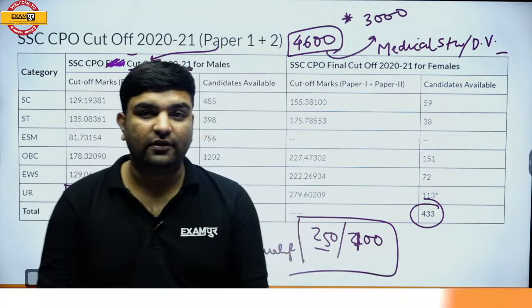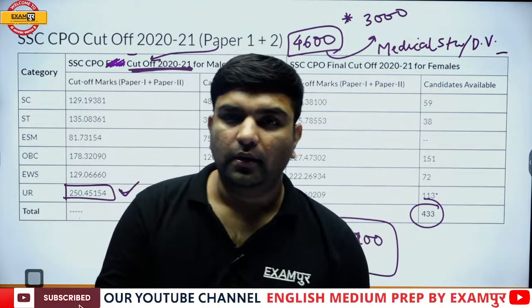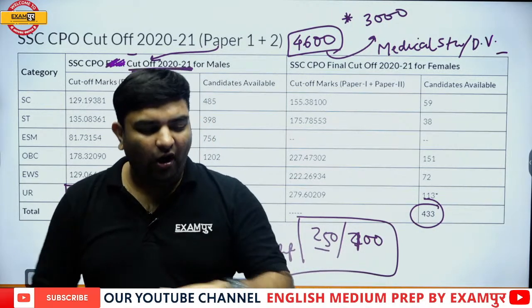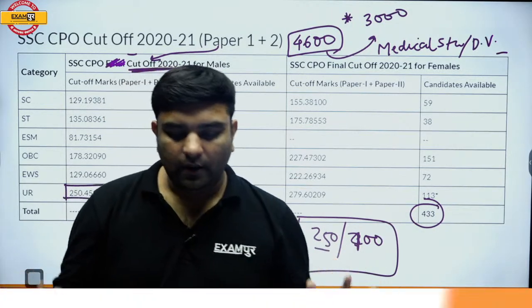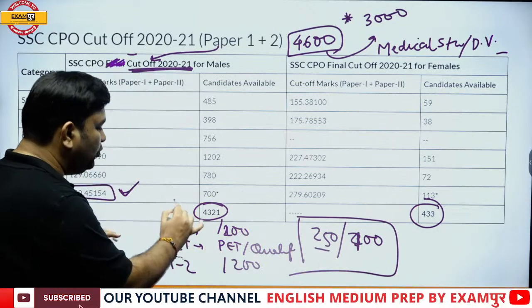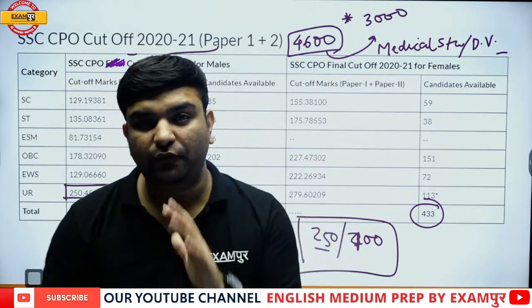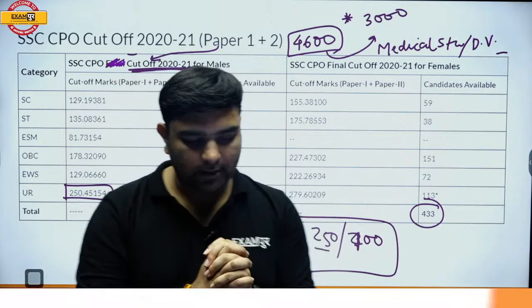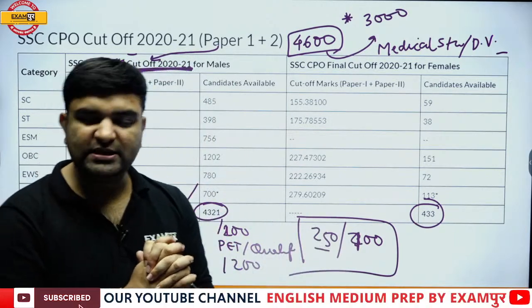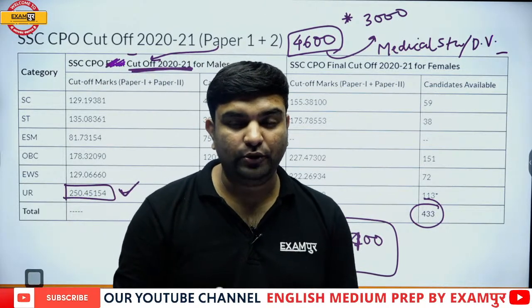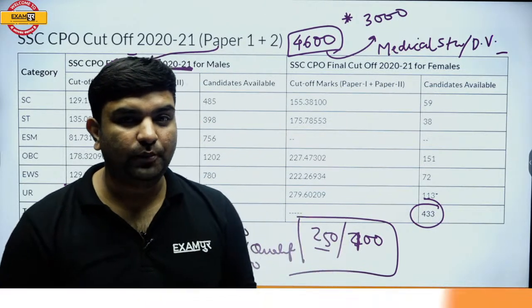For Delhi Police, the cutoff might be different. For Assam Rifles, it would be different. So a lot of ifs and buts are there, but this is what I can explain to you properly, how the process moves on. That is the main agenda which I want to discuss today.